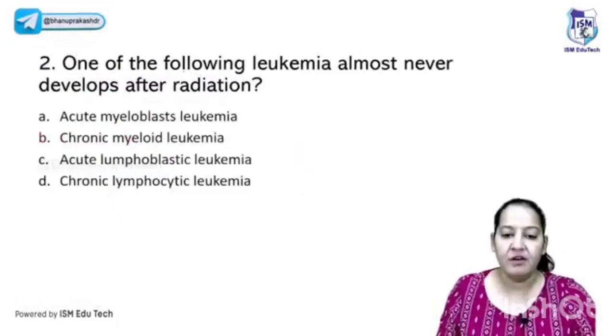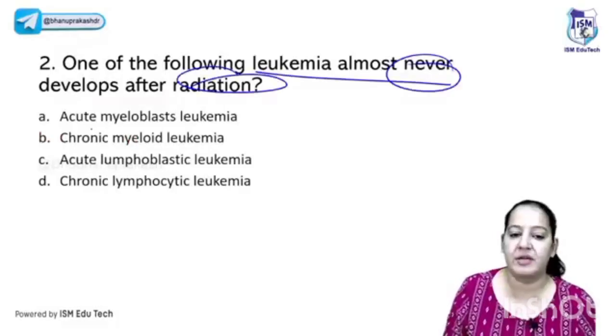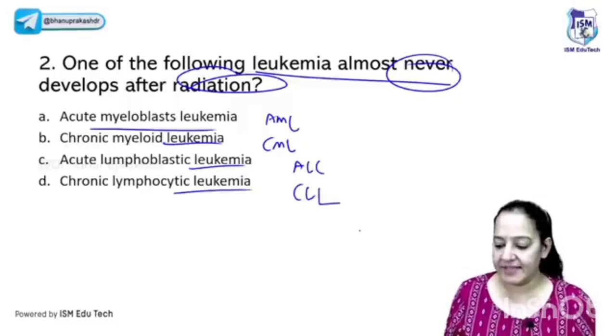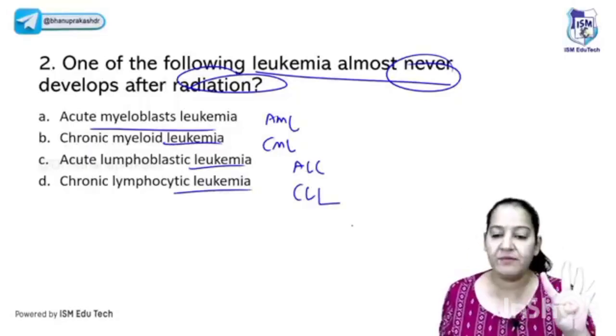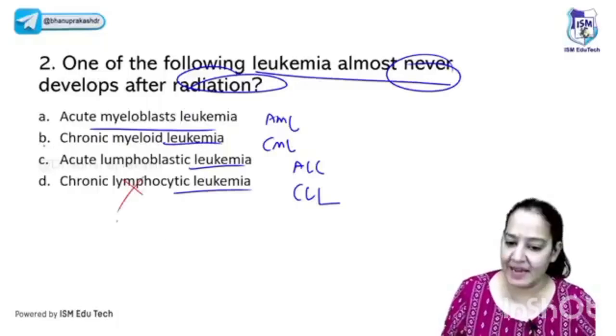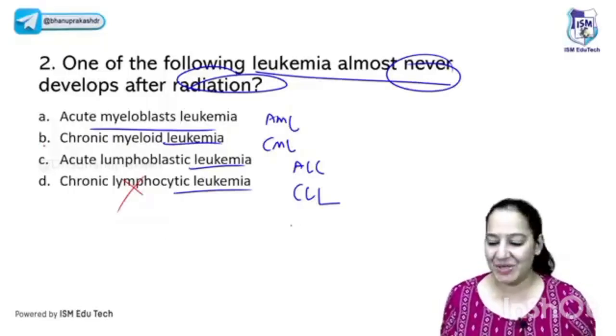It is a very important question. One of the following leukemias never occurs after radiation. Is it AML? Is it CML? Is it ALL? Or is it CLL? What is the correct answer? There are four types of leukemia. One of them never occurs after radiation. IR radiation can lead to leukemia, but CLL never occurs. So the correct answer is D, and you all are right. Very good.